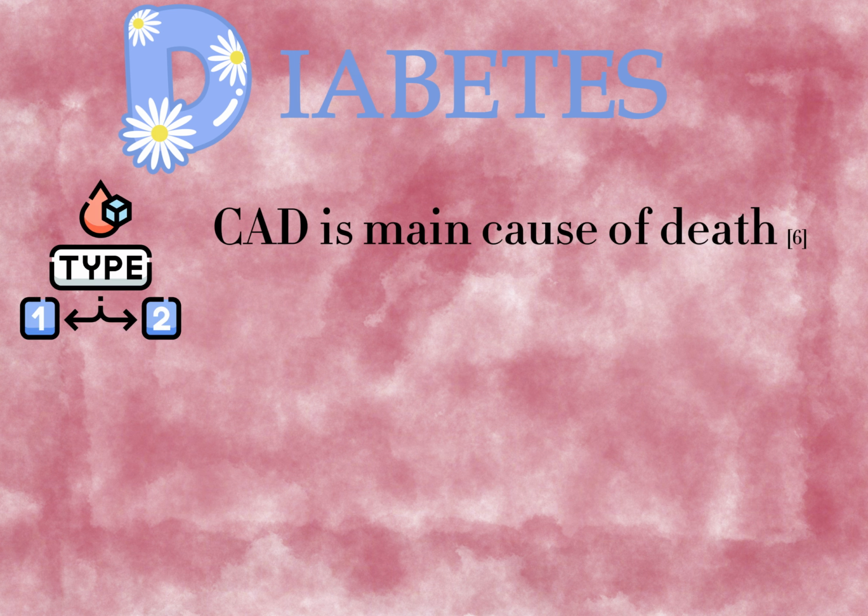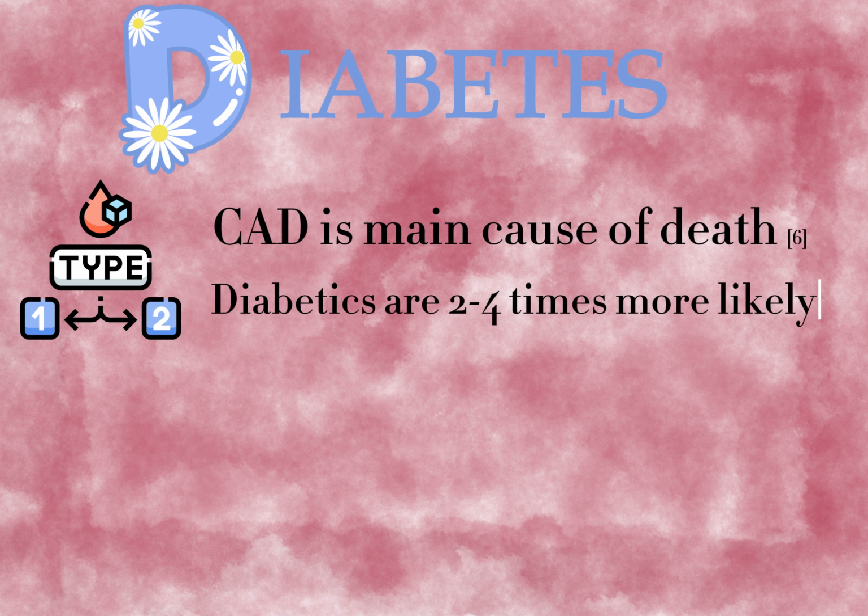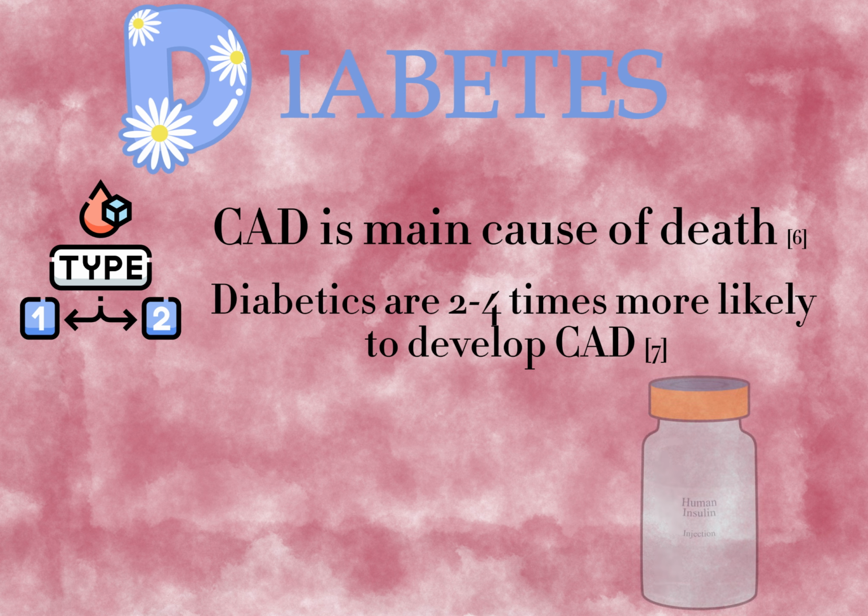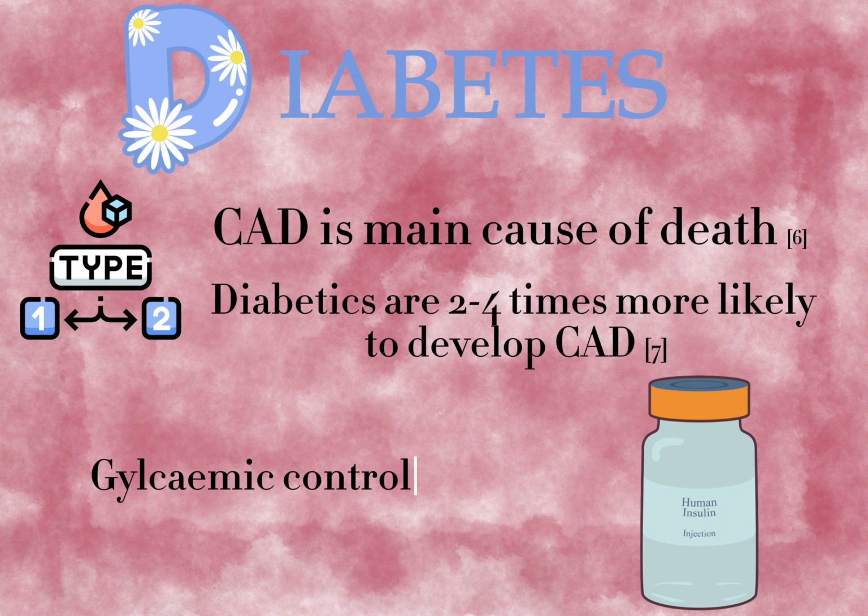One study reports that every 10 years of having elevated cholesterol levels can result in a doubled risk of developing CAD. Moving on to diabetes, CAD actually serves as the main cause of death in both type 1 and type 2 diabetes. Patients with diabetes are generally reported to be 2 to 4 times more likely to develop CAD than non-diabetics. While the diagnosis of type 1 diabetes itself is considered a genetic factor and cannot be managed, treatment of both type 1 and type 2 diabetes is considered manageable. Proper glycemic control in diabetes has been linked to lower incidences of CAD by around 15%.